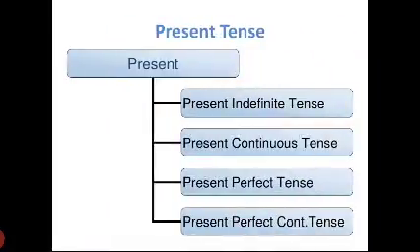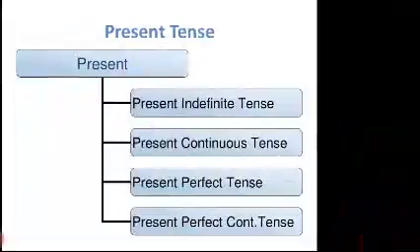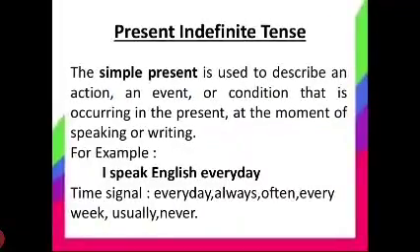Tenses. Then the present tense structure is simple present tense, present continuous tense, present perfect, and present perfect continuous tense. So what is simple present tense? Simple present is used to describe an action or event or condition that is occurring in the present at the moment of speaking or writing. For example, I speak English every day.